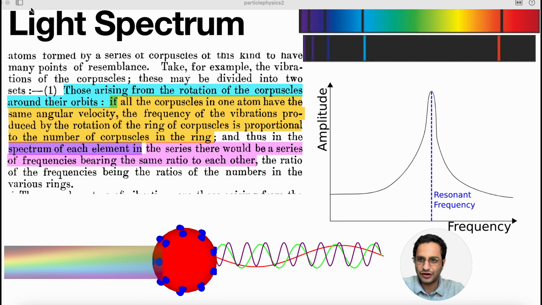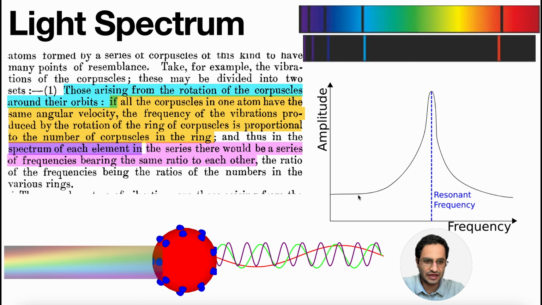Okay, so his solution for the light spectrum was interesting. As I said, he was looking at it as a kind of resonating box when you scatter light, and some frequency is the resonant frequency, and he was trying to explain that.